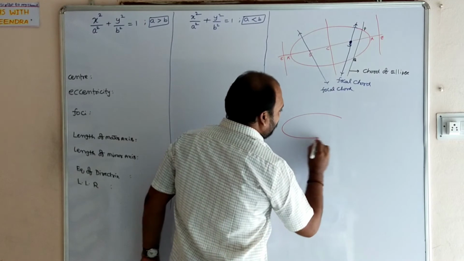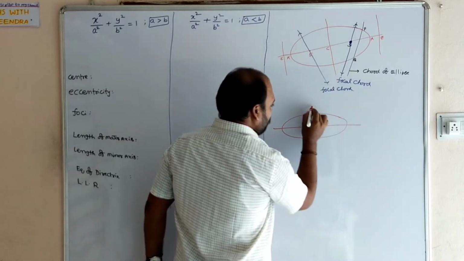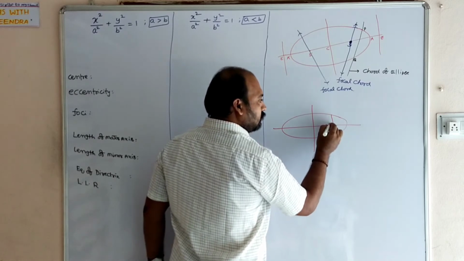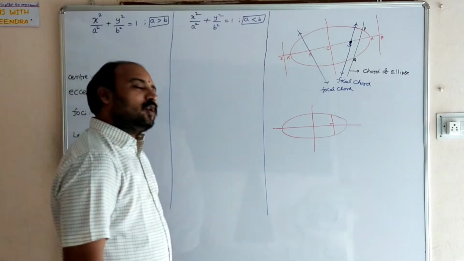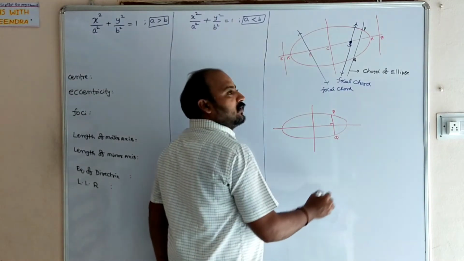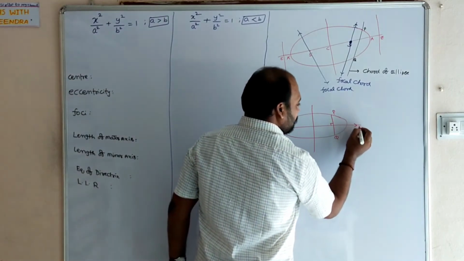So this is the figure of the ellipse. This line is passing through the points P and Q which are lying on the ellipse.